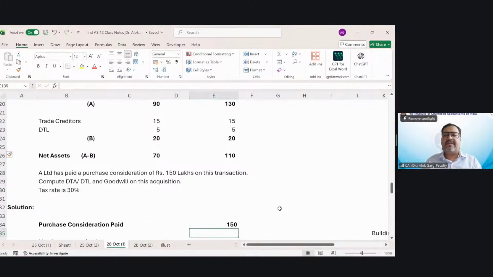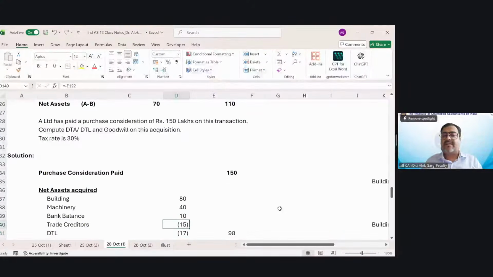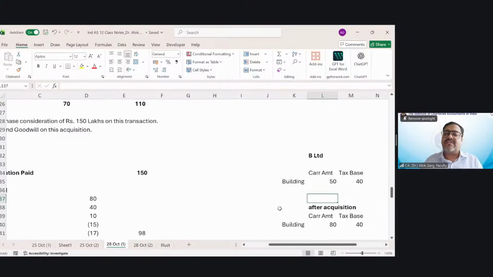Let me tell you. 150 lakh is the purchase consideration paid. Now, what is my net assets acquired? 80 lakh is the fair value of the building, 40 is machinery, 10 is the bank balance, 15 is the creditor. Now, first of all, in these kinds of transactions, you need to compute your DTA, DTL first, then goodwill.